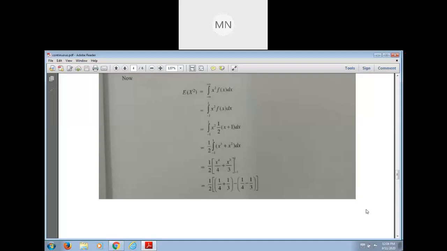Here expectation of x square is this one, and using these two terms, expectation of x square and expectation of x, you can easily find the value of variance of x.